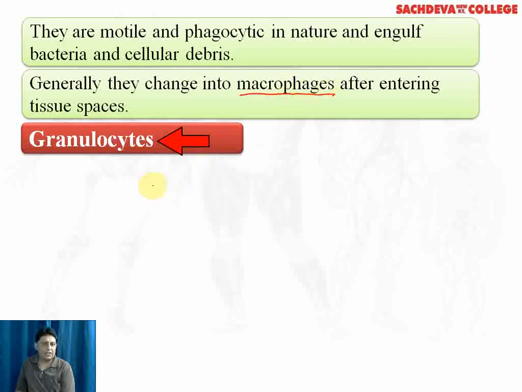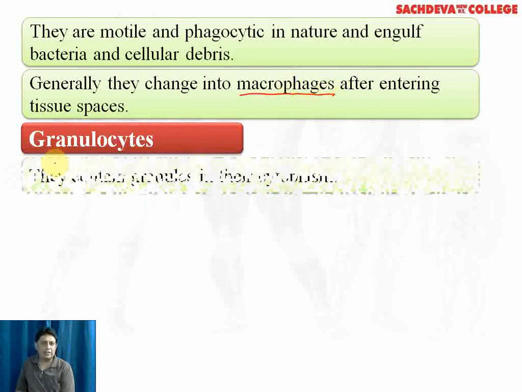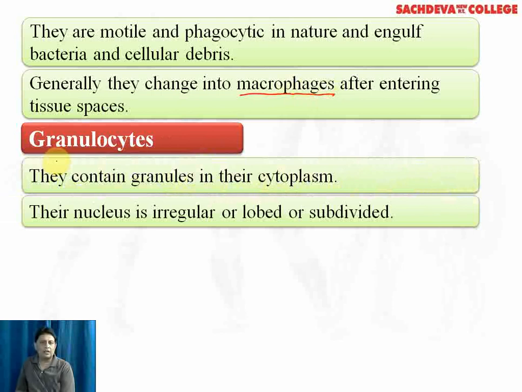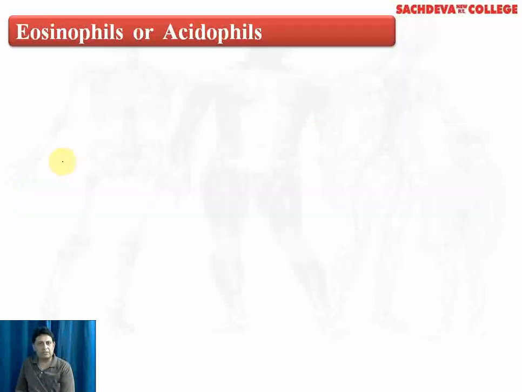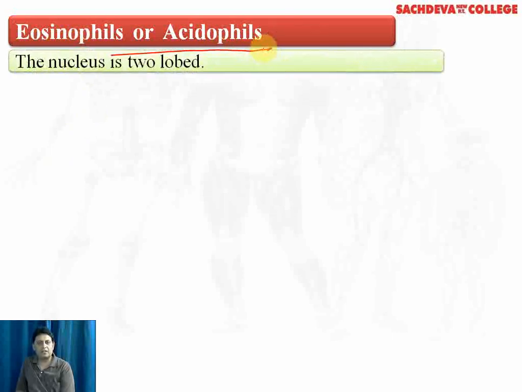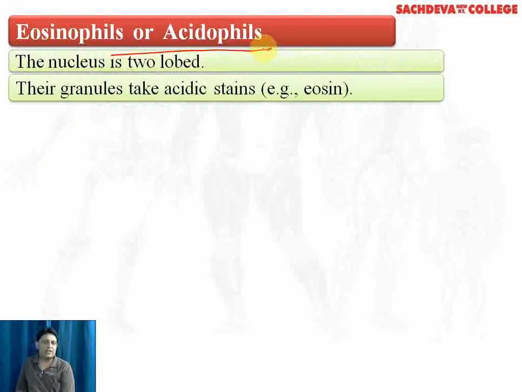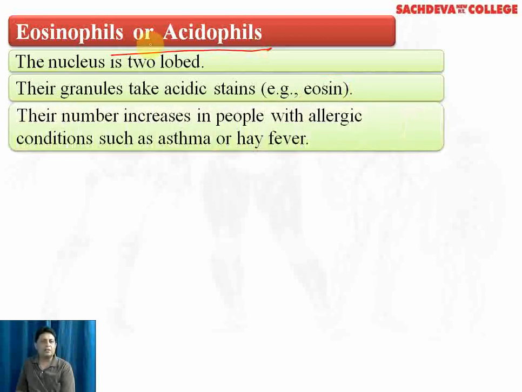Coming to granulocytes, as we have just seen in the diagram, there are three types of granulocytes. Their nucleus is irregular, lobed, and according to their staining, they are divided into three types. The first is the eosinophil or the acidophils. They take up acidic dyes. The nucleus is two-lobed. The most common acidic dye which they take up is the eosin. Therefore, acidophils are also called eosinophils. Their number increases in persons who have allergic conditions such as asthma or hay fever.